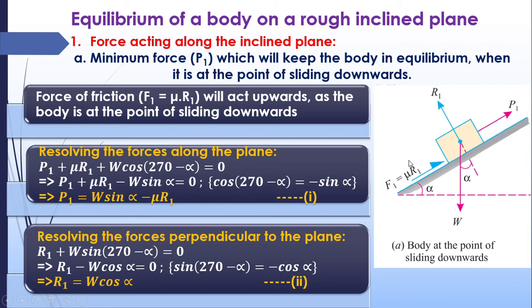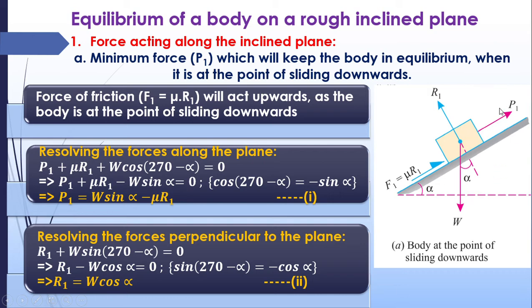We are applying another force P1 in order to make the body in a stable position. Here we have to consider this inclined plane as the axis. In all the cases we are considering this as the x-axis. Now resolving the forces along the plane, or horizontally as we say, we have three forces to resolve. One is P1, R1 is perpendicular so we can neglect this, F1 and W. So these are the three forces which are acting horizontally.